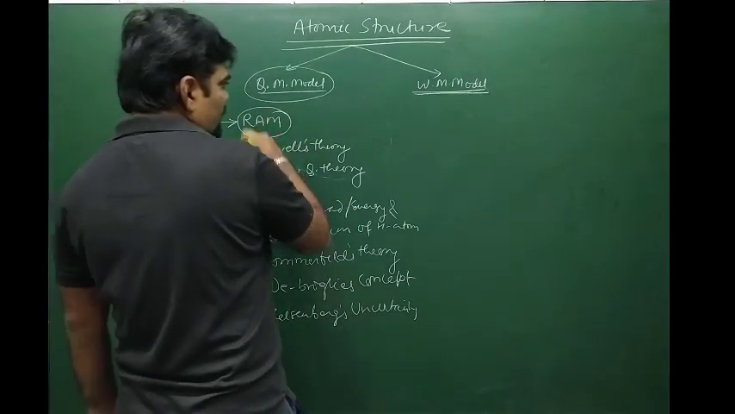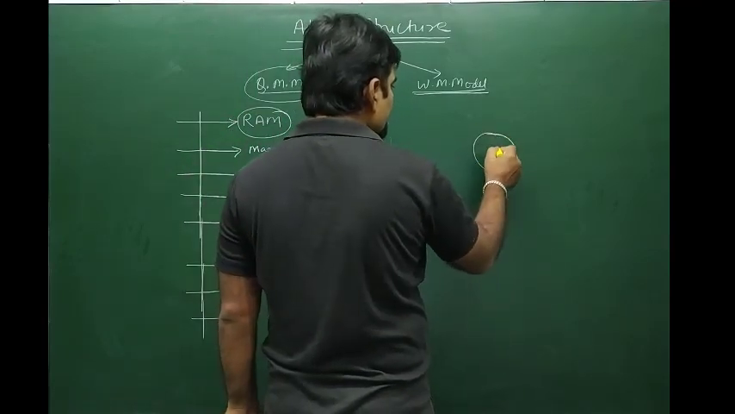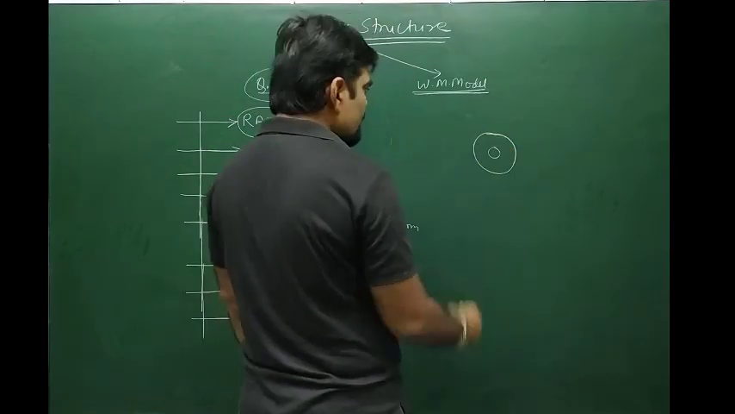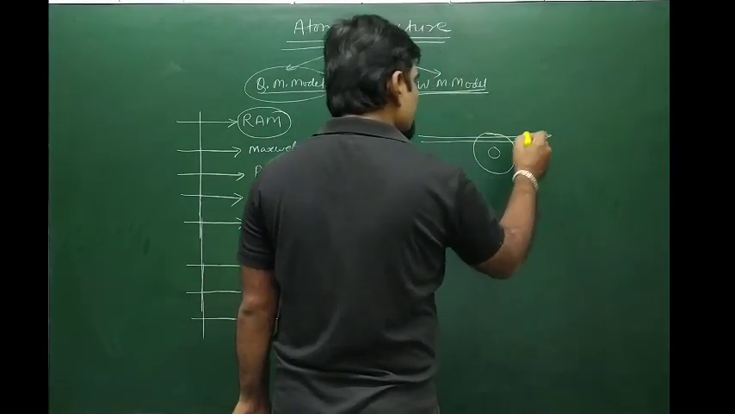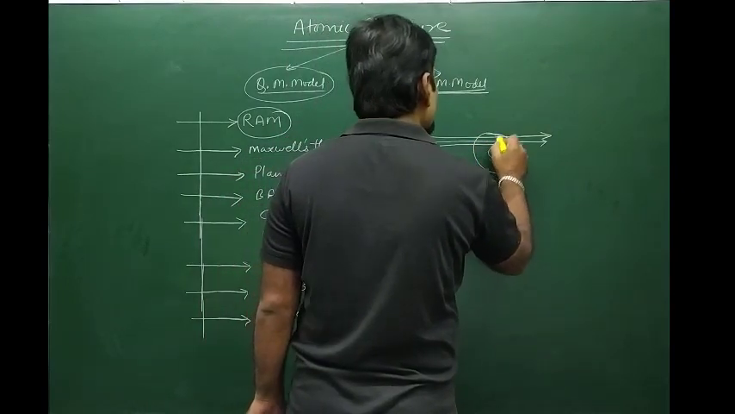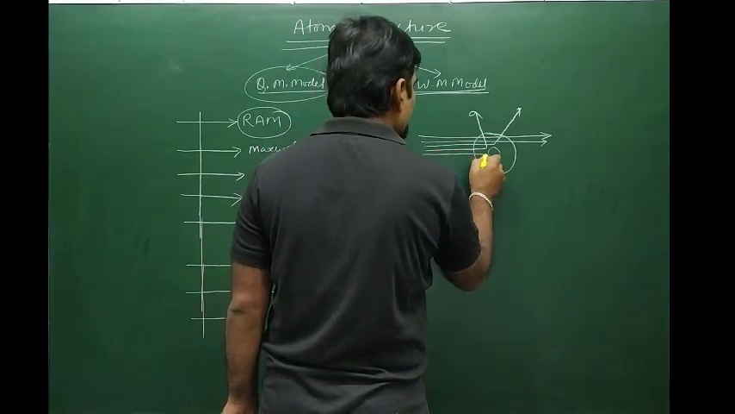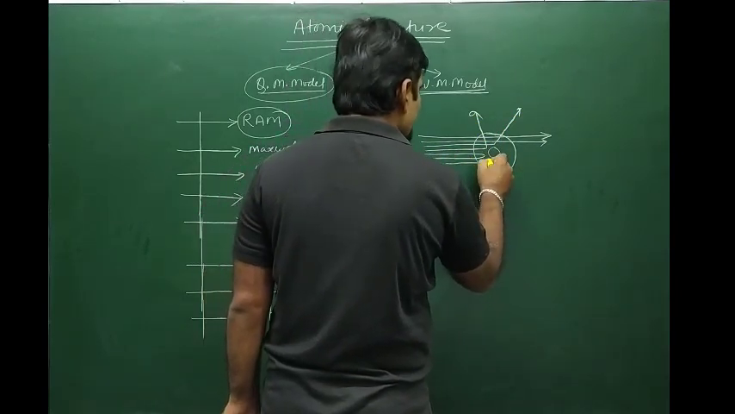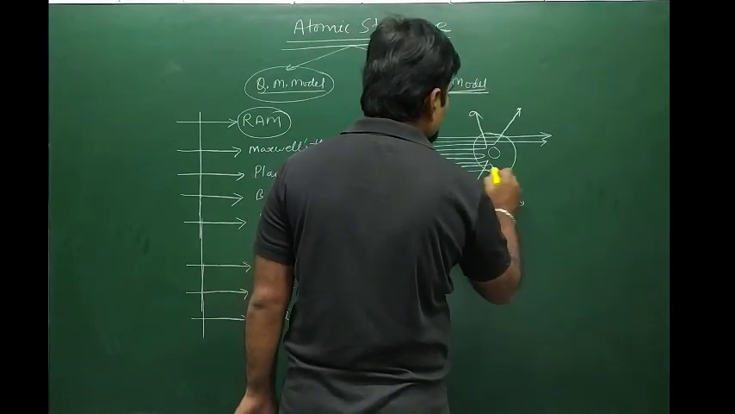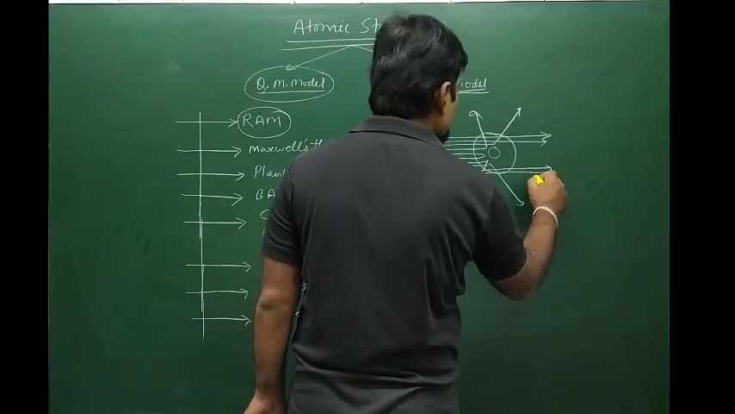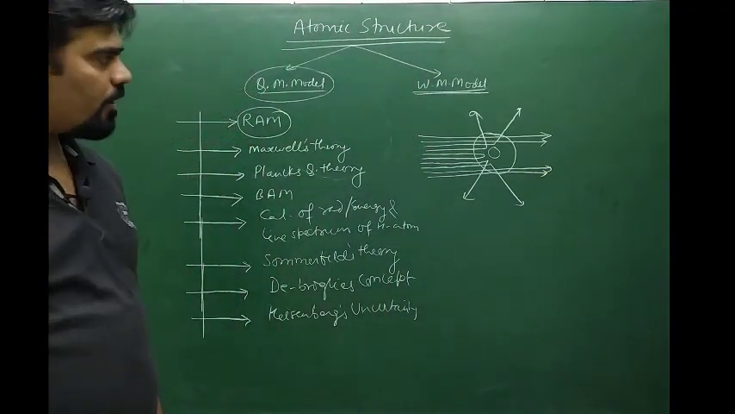So first is Rutherford's atomic model. As you know, in Rutherford's scattering experiment there was a thin gold foil. He bombarded this thin gold foil with alpha particles and found that most of the alpha particles passed straight, some deflected with small and large angles, and some, about 1 out of 20,000, returned back along the same path. Based on this observation, he put forward a model of an atom known as Rutherford's atomic model.